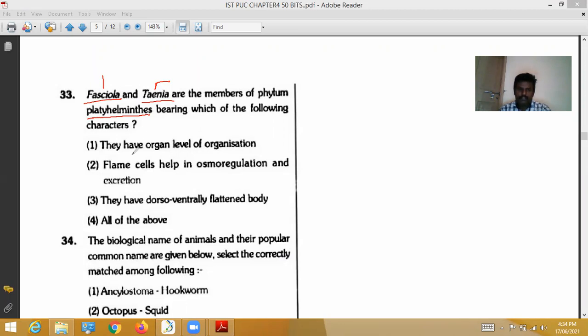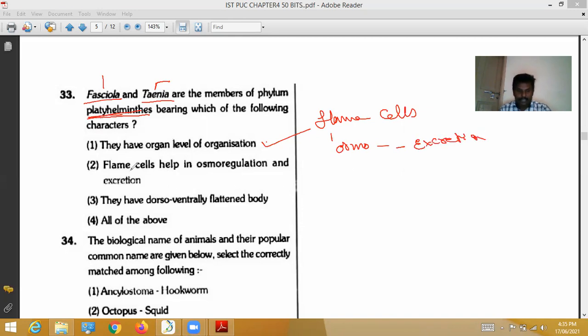They bear which of the following characters? The Platyhelminthes show organ level of organization, so they have well-developed organs which perform various functions. Flame cells help in osmoregulation and excretion. Yes, Platyhelminthes have flame cells, bulb-like structures located in the body, which help in osmoregulation, meaning fluid balance, and also in excretion.